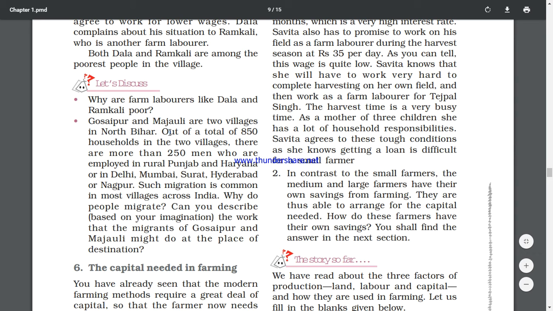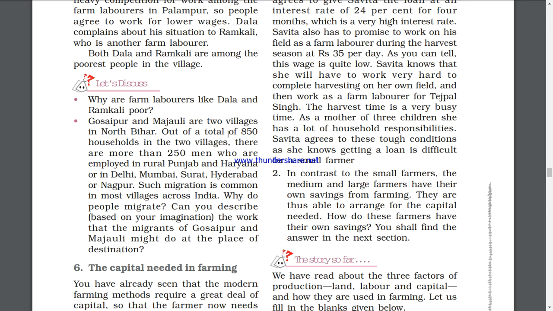Gosaipur and Majauli are two villages in North Bihar. Out of a total of 850 households in the two villages, there are more than 250 men who are employed in rural Punjab and Haryana or in Delhi. They may be employed in Punjab, Haryana and Delhi, Mumbai also, Surat also, Hyderabad also and Nagpur also. Such migration is very common, farmers and laborers migrating. Migrate means moving from one place to the other in search of work. So most villages across India are doing like this. So why do people migrate?